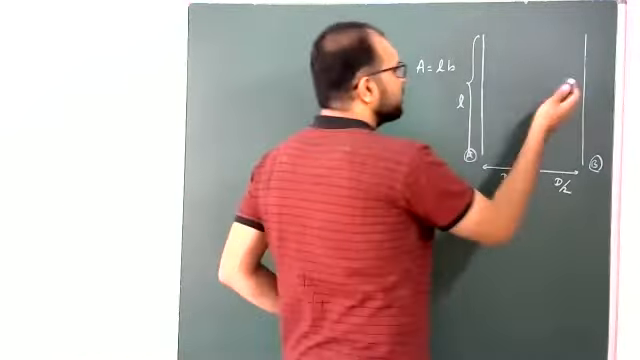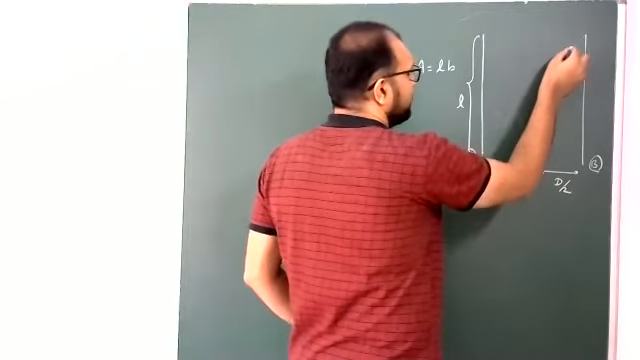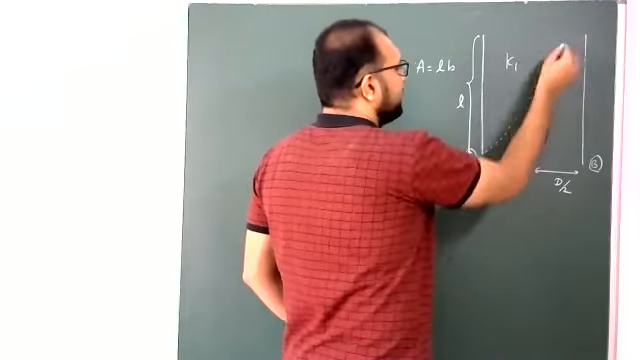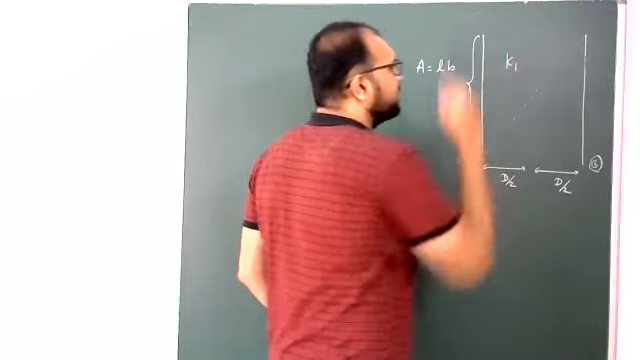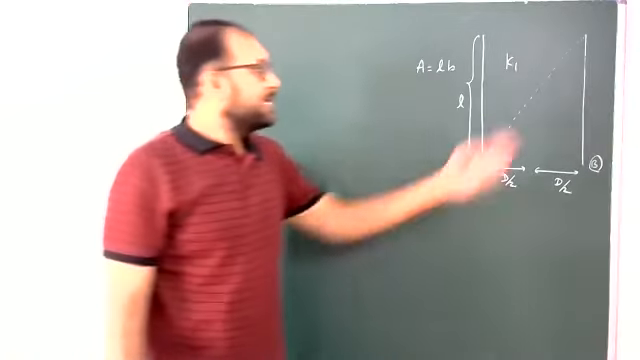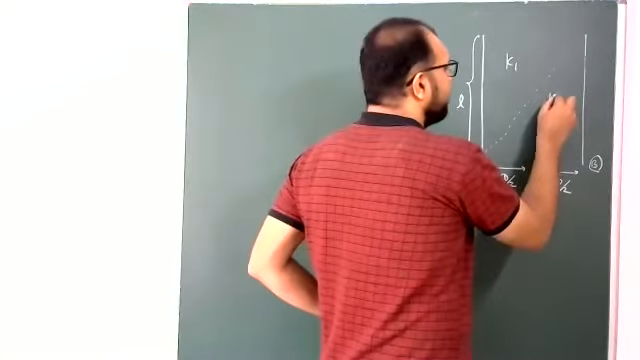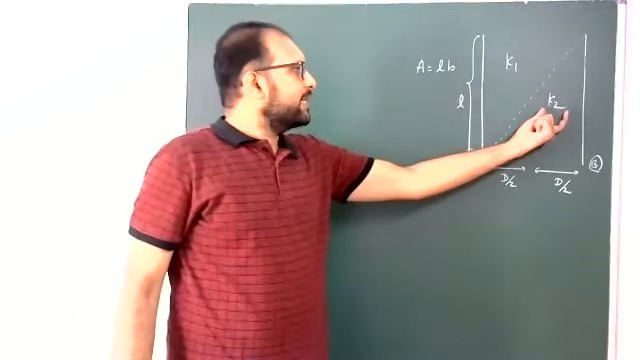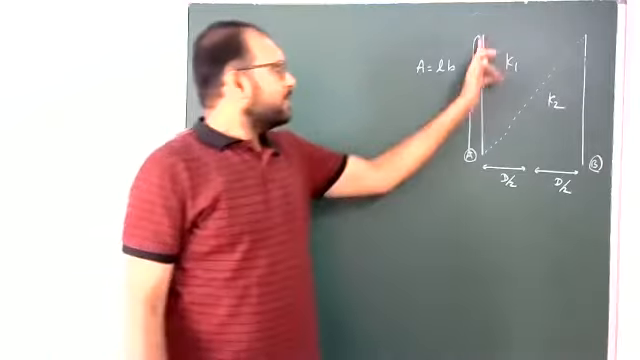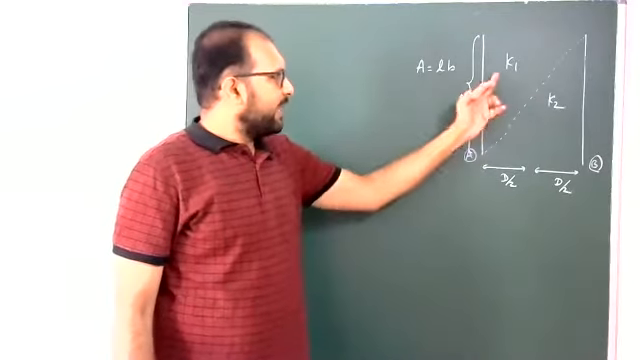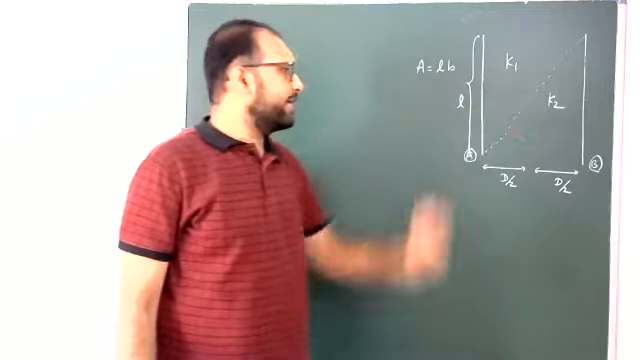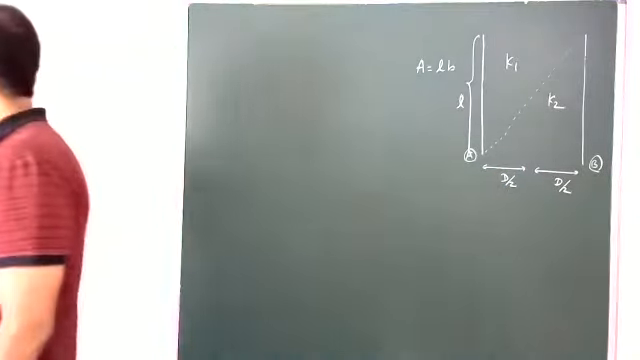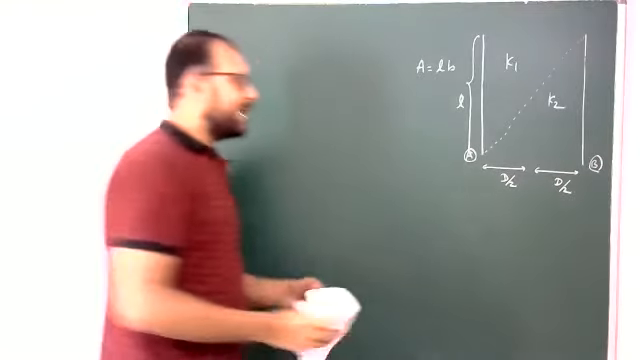In between these two plates, in this direction, this complete space is filled with K1 and this with K2. It is K1, it is K2. This triangular shape is K1, and this triangular shape is K2. And from here to here, the total distance is capital D.